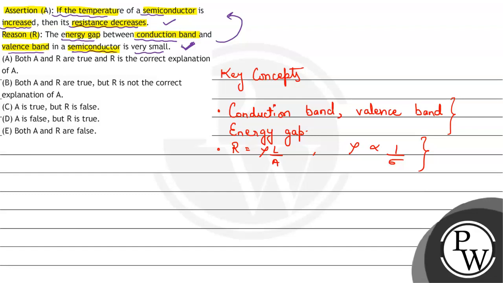So, option A, which says both A and R are true and R is the correct explanation of A, is correct. Let's highlight it here. Hence, A is the correct option for this solution.